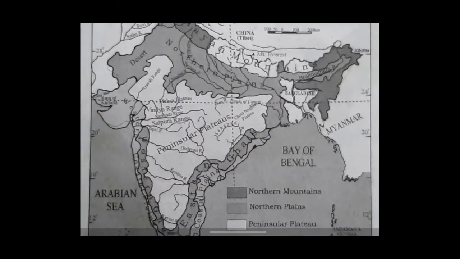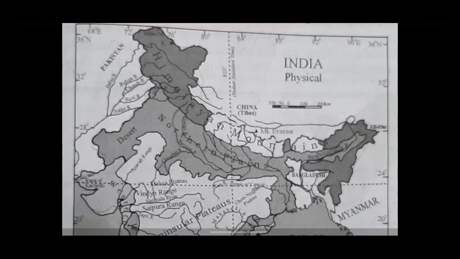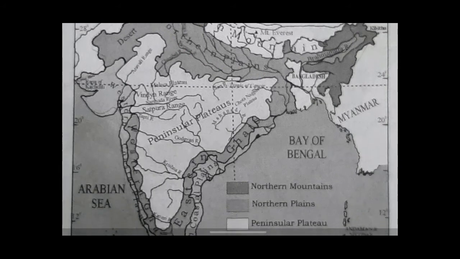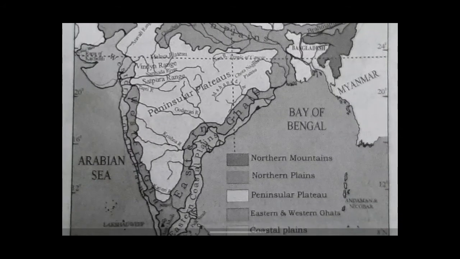Now we will see these four physical divisions of India on the map. Here you can see on the map the northern mountain, the upper area of India, it is the Himalayas mountain or the northern mountain. Afterwards come the northern plains. And the third physical division of India is the peninsular plateau, in the middle of the map.